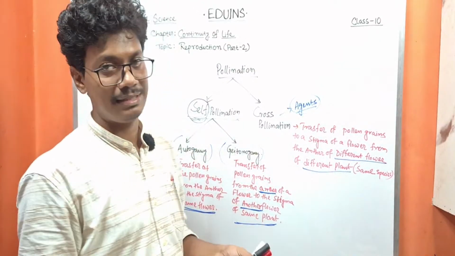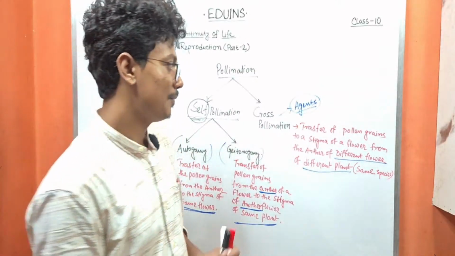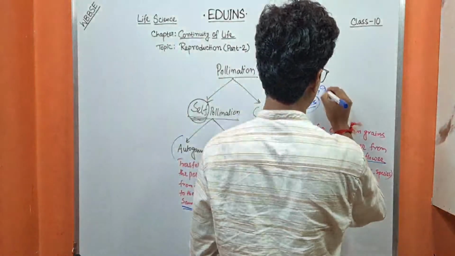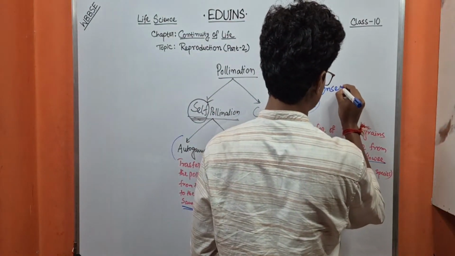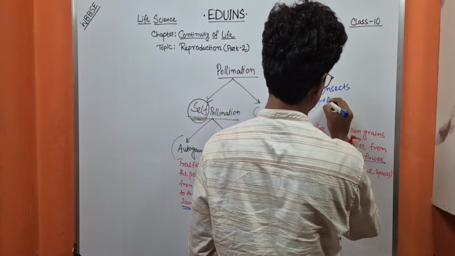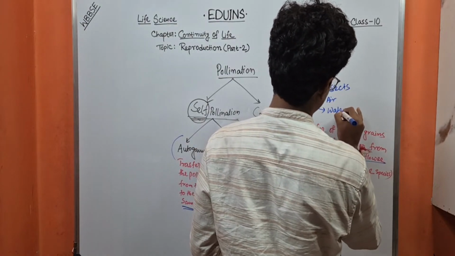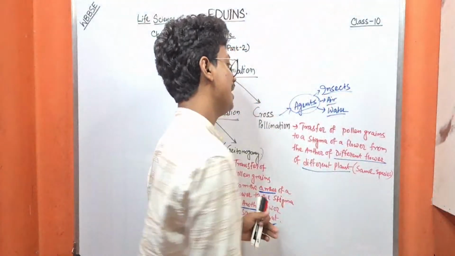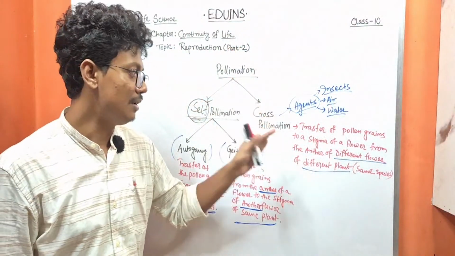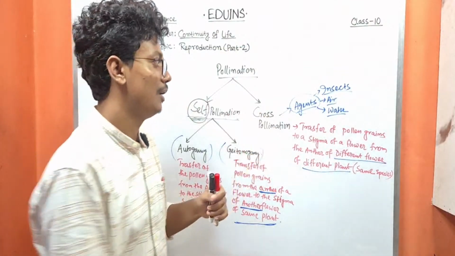Examples are insects, air, water. These are the agents that help in cross-pollination.